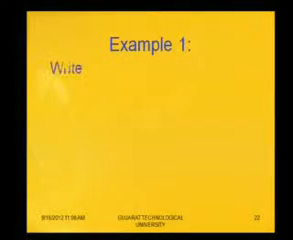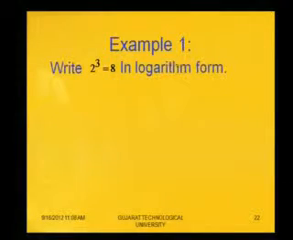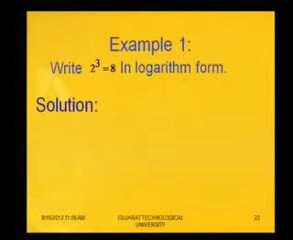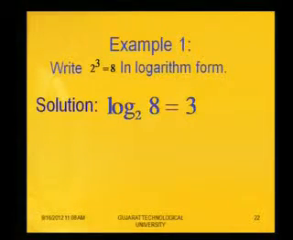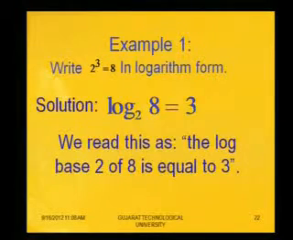Let's see first example. Write 2 cube equal to 8 in logarithm form. 2 cube equal to 8 is in exponential form. So use the definition. One can write in logarithm form, that is log base 2 of 8 equal to 3. How will you read this? We read this as the log base 2 of 8 is equal to 3.